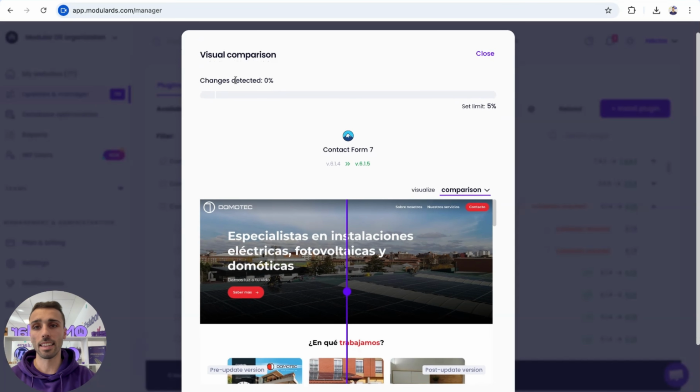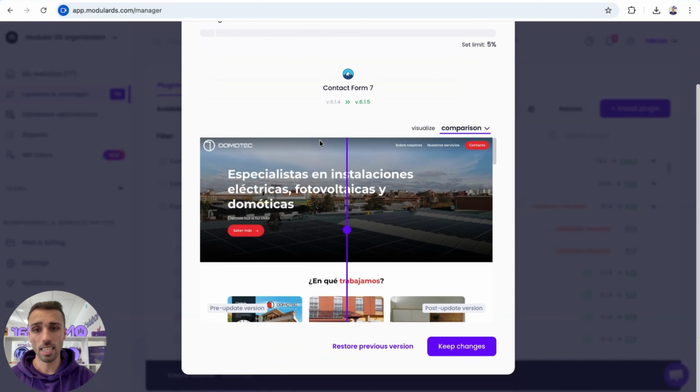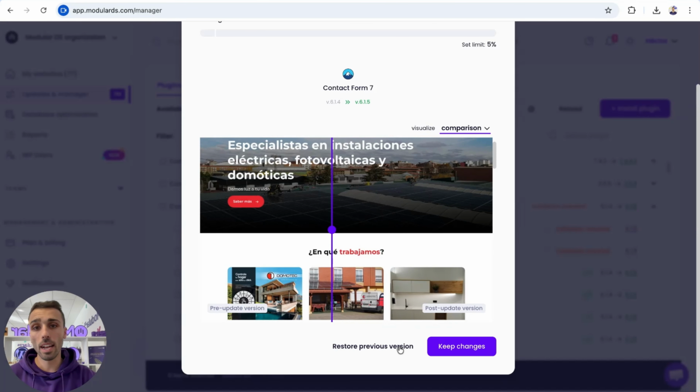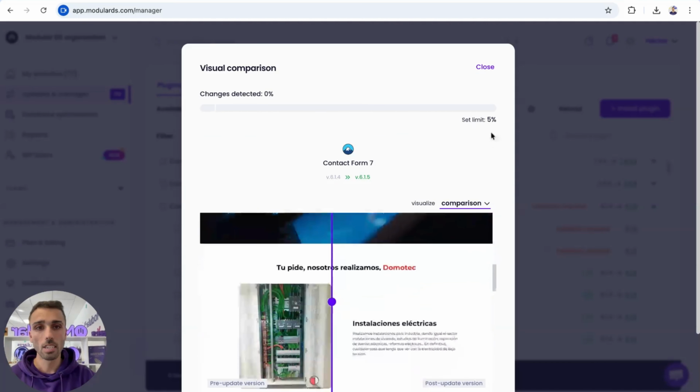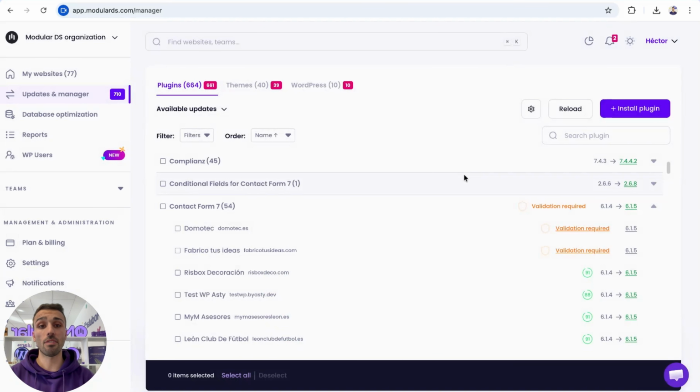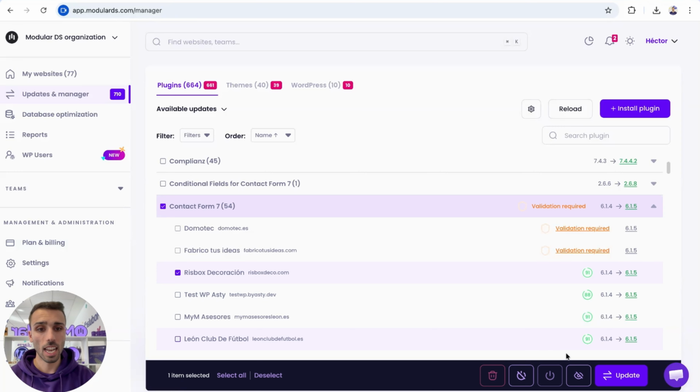Okay, so here you can see that there are 0% changes detected, and you can see it here. In this case, I could say keep changes. But if something broke, what I could do is restore the previous version. Okay, so this is for the safe updates. But we have a third option to do updates, like we saw here.